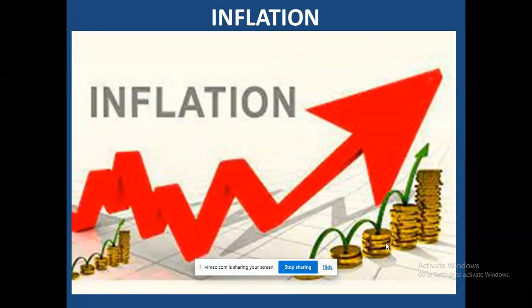Look at the chart on the screen, students. It's actually talking about inflation. You can see the arrow, you can see the money. Here we have two coins of money, we have three, we have four. As the price of goods rises all the time, it is what we call inflation: the general increase in the price of goods and services.